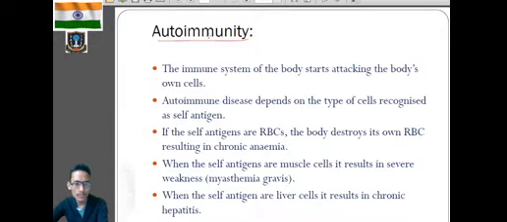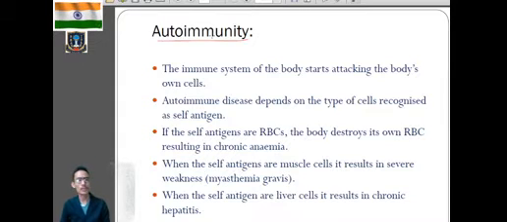We know that during immunity, our body immune system will work against the foreign body or the invading microorganism. Clear? So, what do you mean by autoimmunity? This is very important. In autoimmunity, our body immune system will start attacking our own body cells.